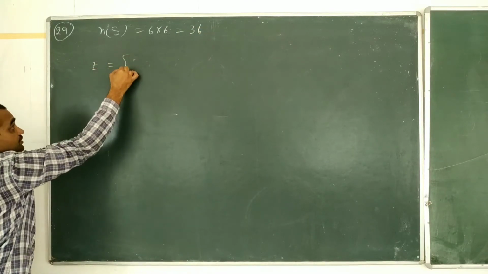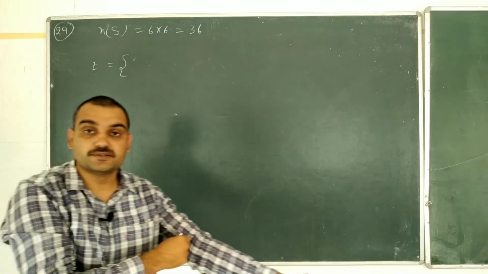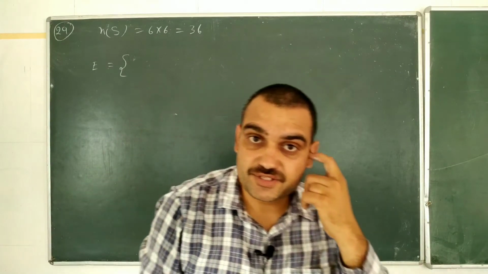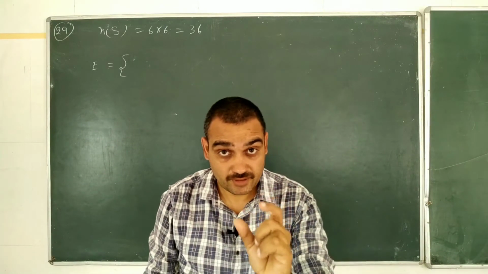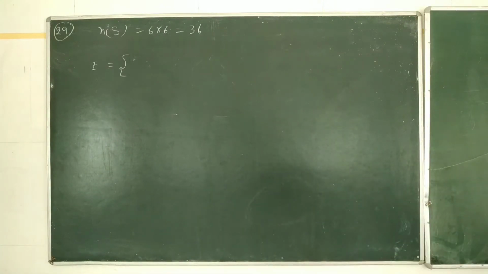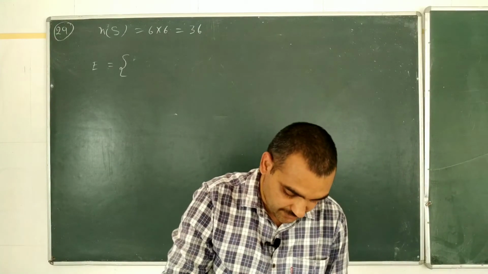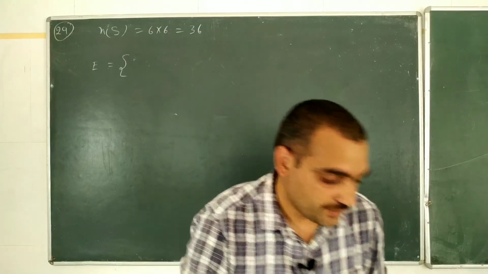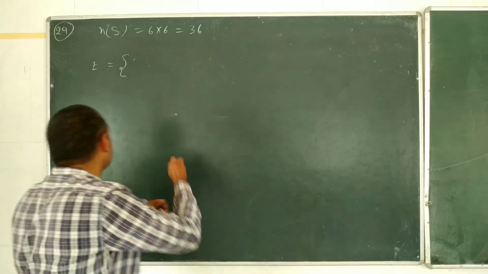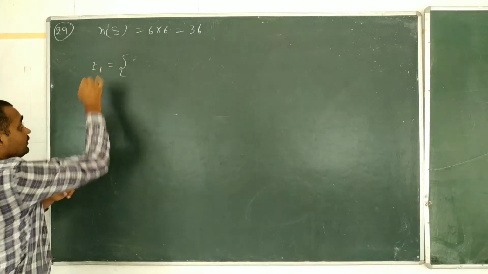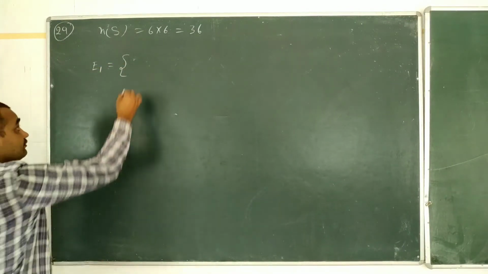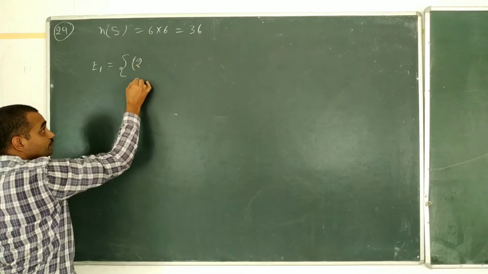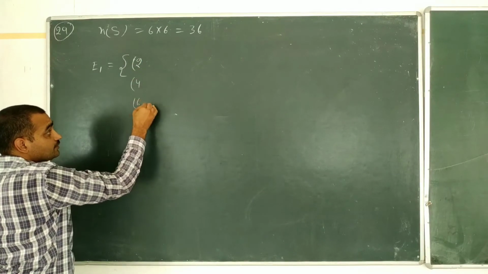And what is the event? The first die has an even number, and the second event is that the total is 8. The first die having an even number may have 2, 4 and 6.